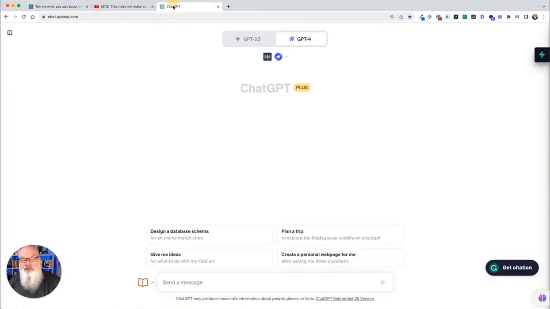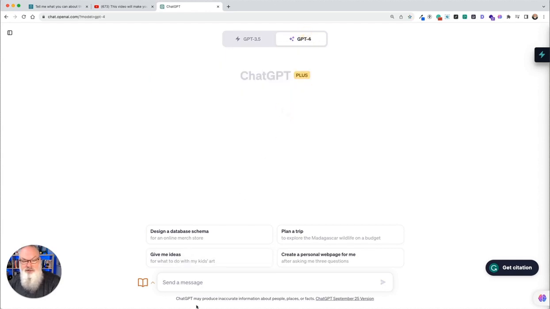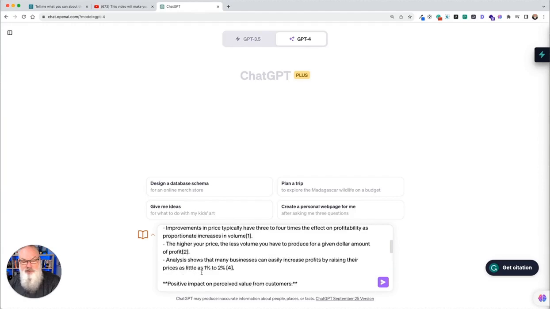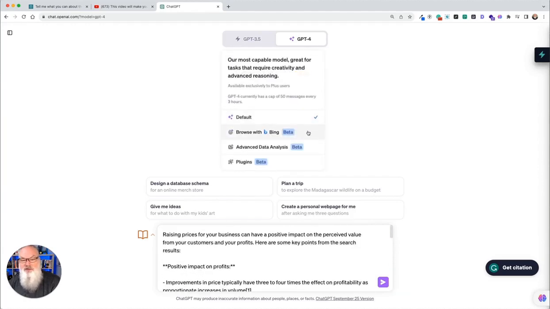I'm going to take this information. I'm going to run over to ChatGPT, and I'm just going to paste this in for the moment. Let's go ahead and do that. I'm going to actually turn off the plugins I'm using. So we'll just go back to the default mode here. So no plugins for this purpose. We'll paste that in. Actually, I take that back. Let's go ahead and leave on browse with Bing.